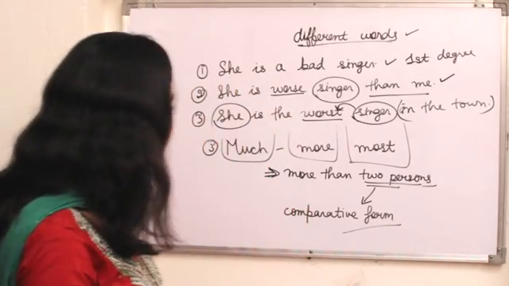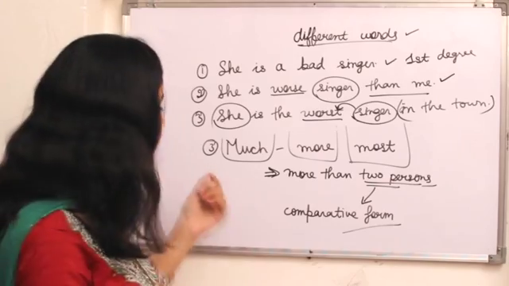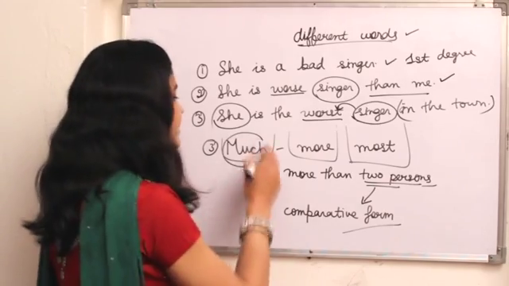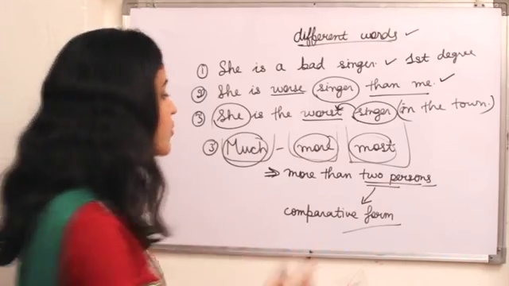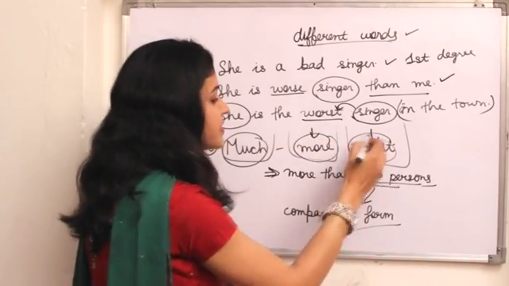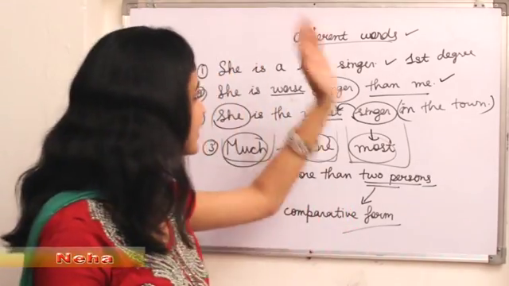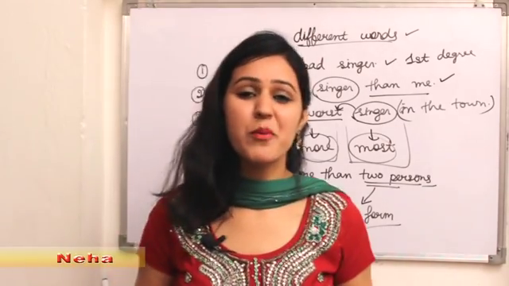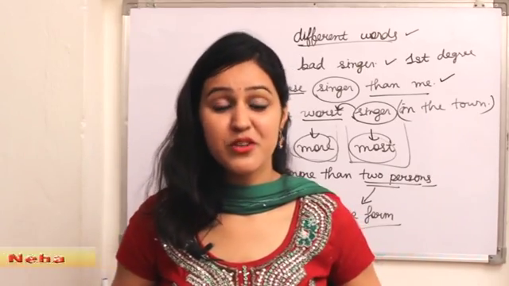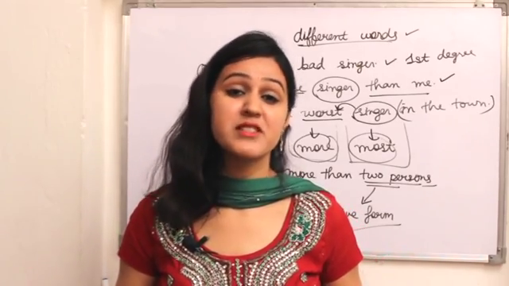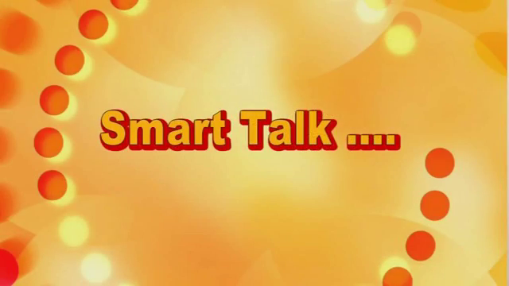Okay, so at the last, much, more, most. Right now I have already explained to you much, more and most. So more is comparative and most is about superlative forms. So this is the chart of different words. I hope you understand all these different words. So I think it is sufficient for today. I will meet you with a few topics of determiners in the next lesson.